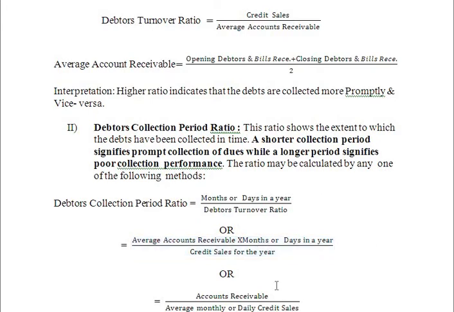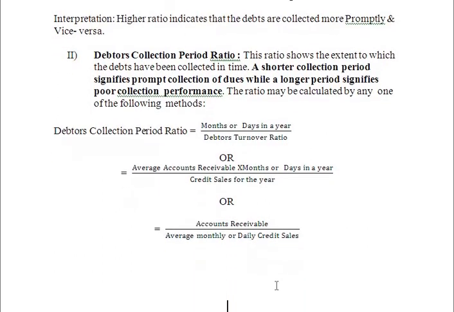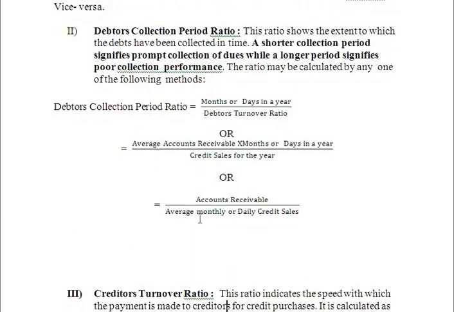There is one more method to find the debtors collection period ratio: accounts receivable divided by average monthly or daily credit sales. So these are the three methods available to calculate the debtors collection period ratio.